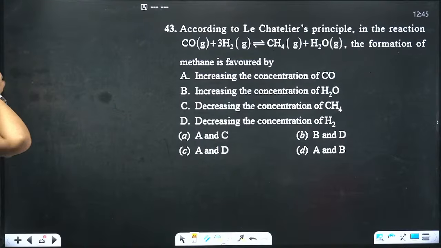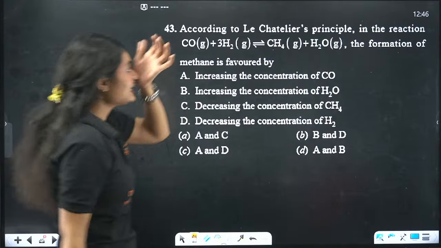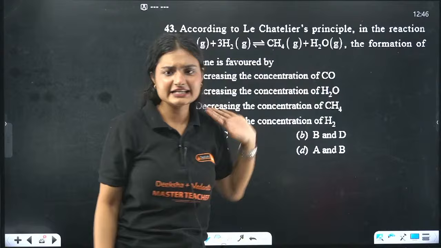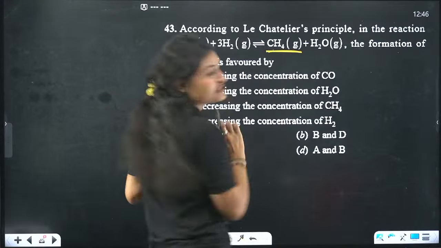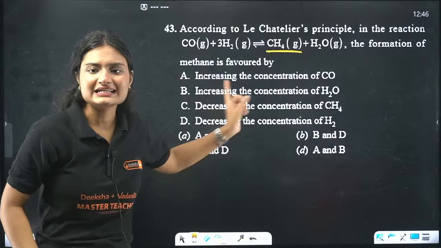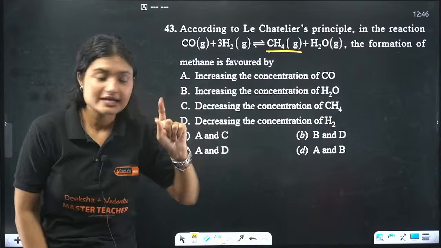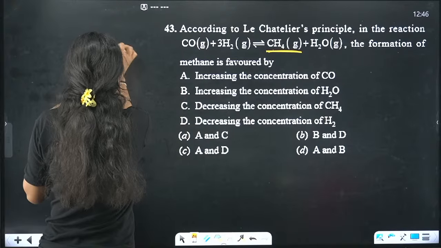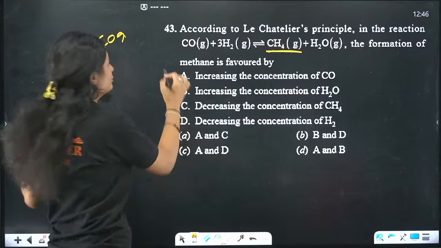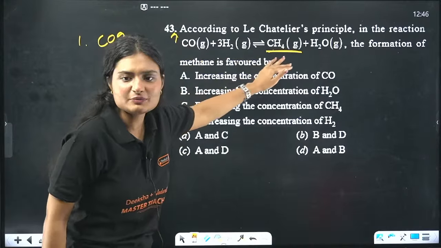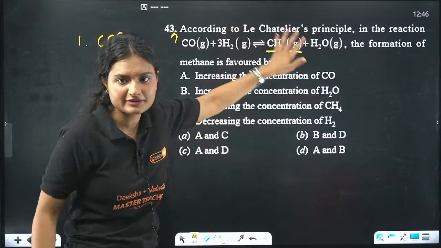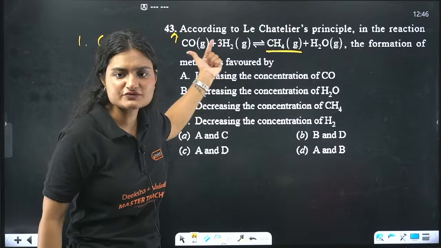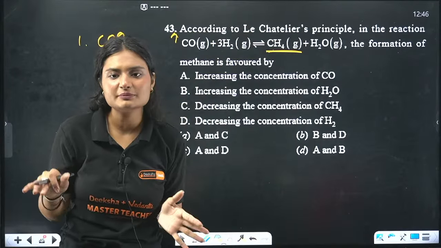So, Le Chatelier's principle. This reaction is at equilibrium. We want to favor the formation of CH4, so what will we do? Increase the concentration of CO. Now think, if you increase the concentration of CO, what will happen? The equilibrium shifts. This is at equilibrium, but we increase the concentration of CO, so there is a shift in equilibrium.